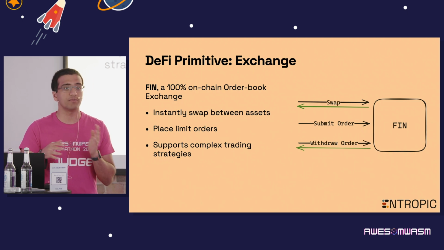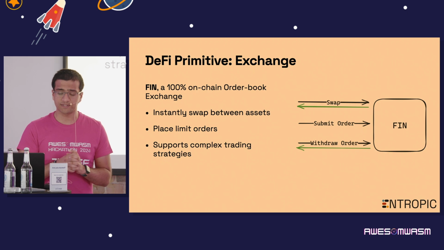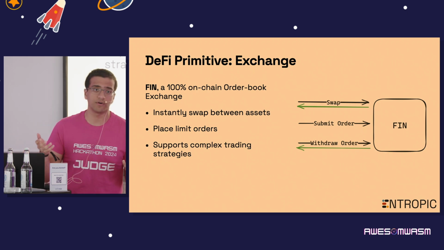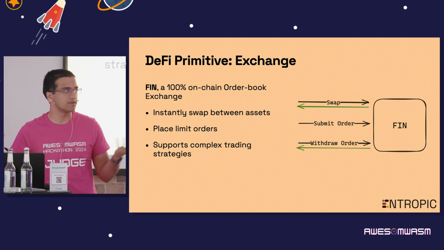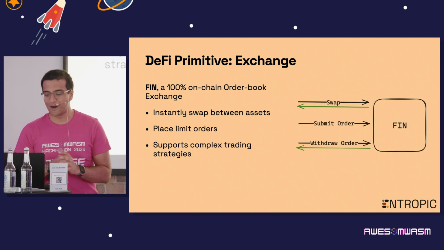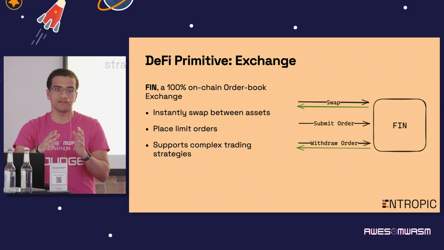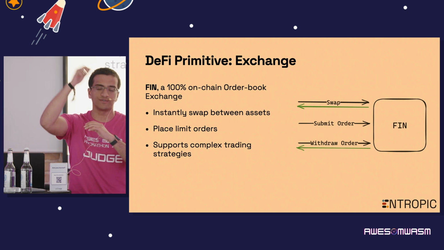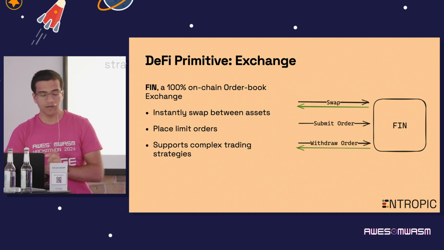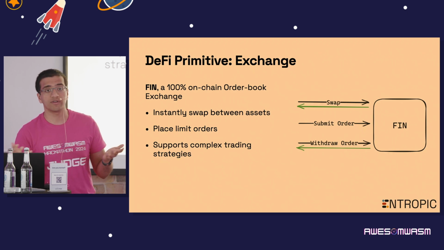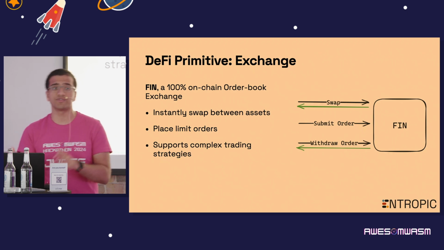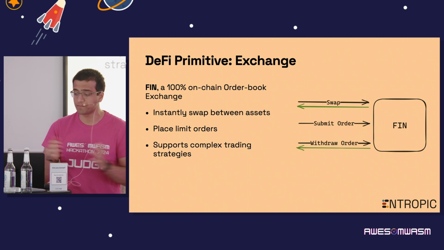And these orders may or may not be filled instantly. So for example, I submit an order for buying Bitcoin at a price of, I don't know, $60,000. And that price may or may not be hit. And if it is hit, my order will be filled. It might be partially filled if it's only hit for a certain amount of time. But I can also withdraw that order to cancel it, or to withdraw a partially or fully filled order.